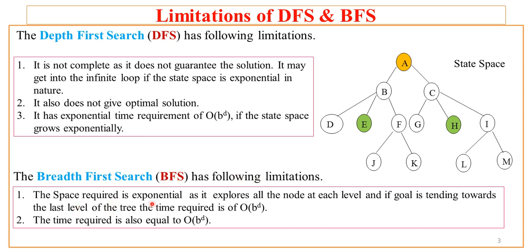The space required is exponential as it explores all the nodes at each level, and if the goal is tending towards the last level of the tree, the time required is again exponential, that is big O of b raised to power d. So BFS also faces the same problem as DFS. Moreover, the time required is also equal to big O of b raised to power d. In both cases, for BFS and DFS, the time requirement is b raised to power d. If the state space is exponential, both of the algorithms will have exponential time requirement.